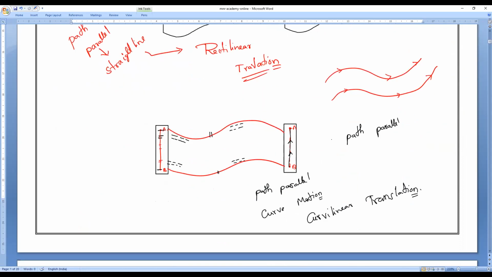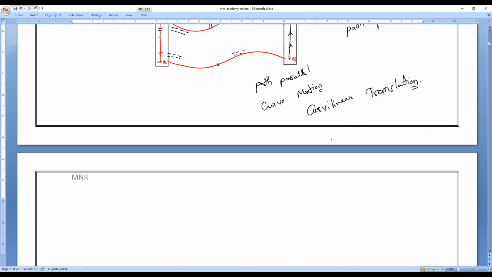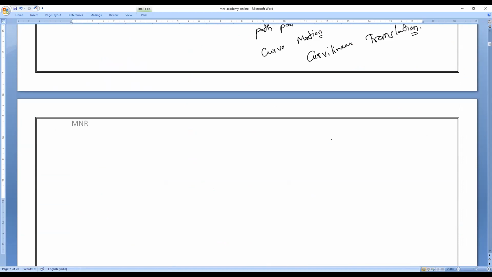Respond. Yes, sir. That is one. Next, the second type of motion. This is very important, so please all of you observe. The second type of motion is rotational motion.